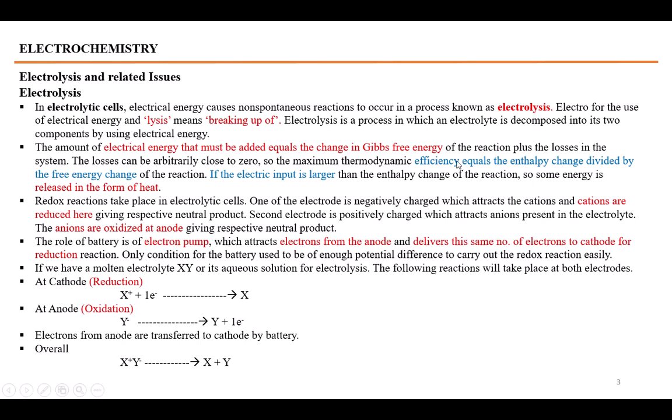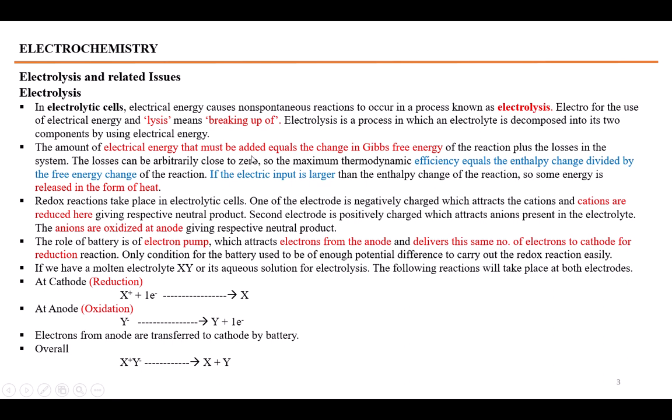We have talked about electrolysis before this lecture as well. Electrolysis is a process in which electricity is used to break up an electrolyte. Lysis means breaking up. Either it is from an electrolytic solution or from a molten electrolyte, we would use electricity or electric current or electric energy to decompose an electrolyte into its positive part and negative part by this process.